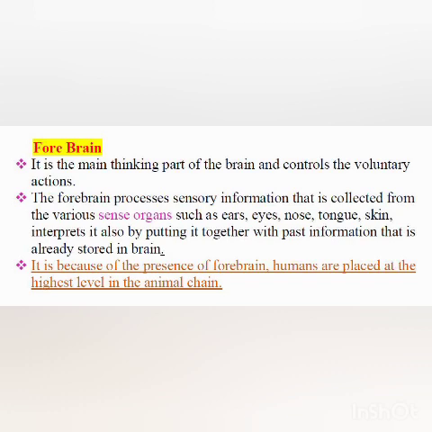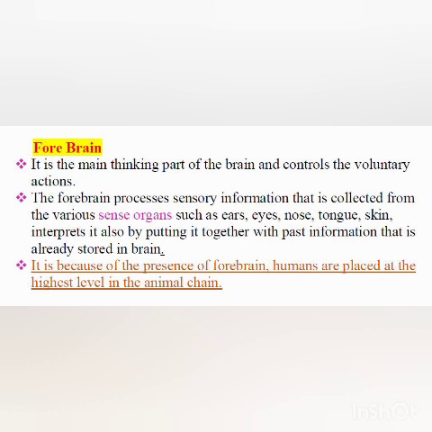forebrain, midbrain and hindbrain. Forebrain, it is the main thinking part of the brain and it controls all the voluntary actions. What are voluntary actions? The actions which are under our control. And which actions are under our control? Which needs thinking. And since forebrain is the main thinking part, so it controls all the voluntary actions of the body.